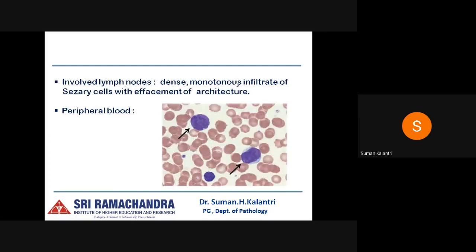When they involve the lymph nodes, the nodal architecture is either partially or completely effaced, and there are sheets of atypical monomorphous lymphoid cells, and these infiltrates can breach through the capsule into the perinodal adipose tissue. There can be areas of necrosis, and mitotic figures can be seen. In the peripheral blood, here we can see large neoplastic lymphocytes with moderate to scant cytoplasm and deep nuclear indentations and convolutions, having a cerebriform appearance, which I have marked with an arrow.